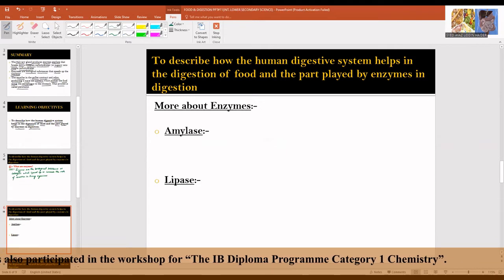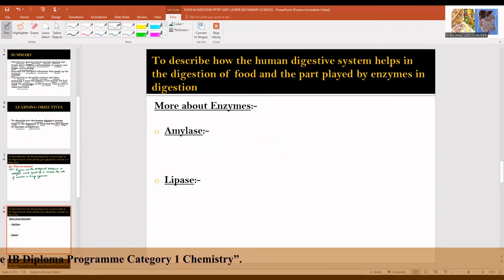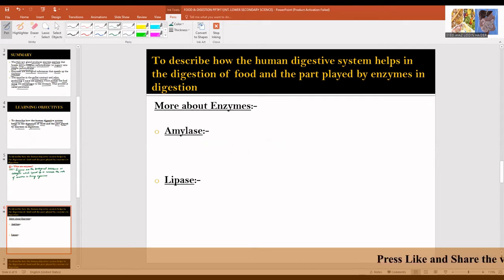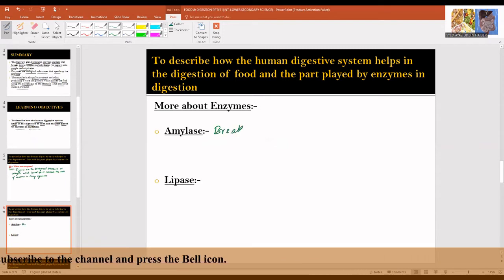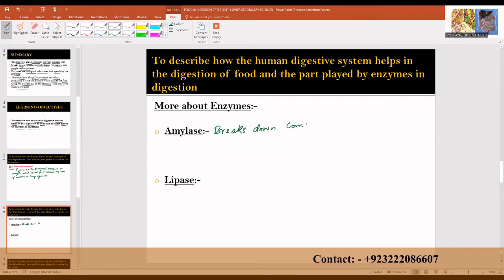Amylase breaks down complex carbohydrates or sugars into simple carbohydrates. This is the enzyme which breaks down complex carbohydrates or sugars into simple carbohydrates.